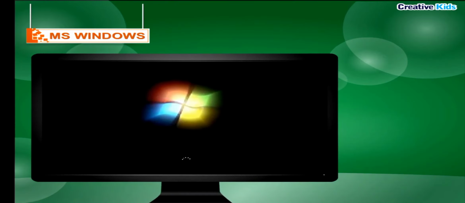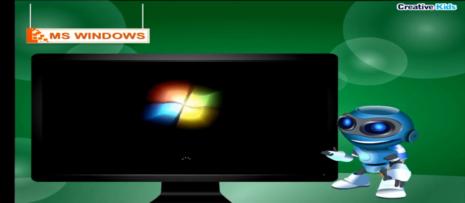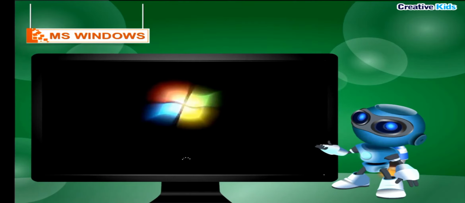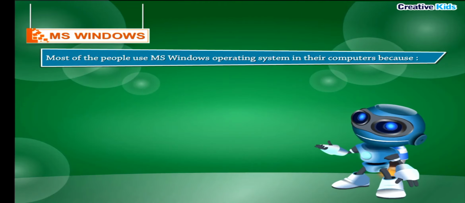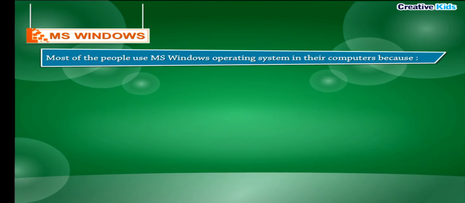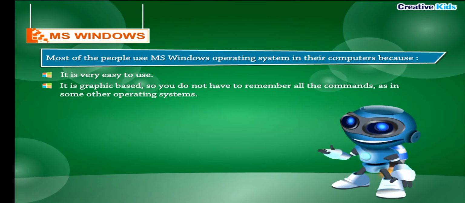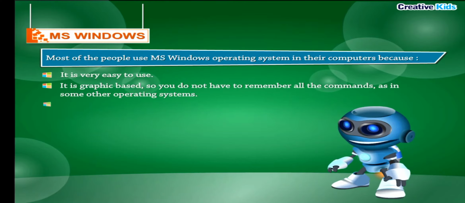When we switch on the computer, the operating system gets loaded into the computer's memory. This process is called booting. While your computer is booting, you see a picture of Windows flag as shown. Most of the people use MS Windows operating system in their computers because it is very easy to use. It is graphic based, so you do not have to remember all the commands as in some other operating systems.